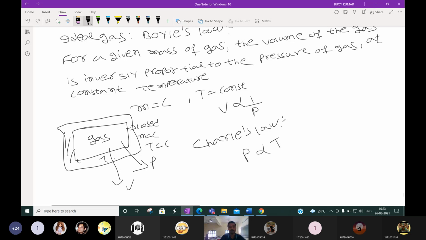Sorry, for a given mass of gas, the volume of the gas is directly proportional to the temperature at constant pressure. In Boyle's law, volume is inversely proportional to pressure, or you can say PV is equal to constant.